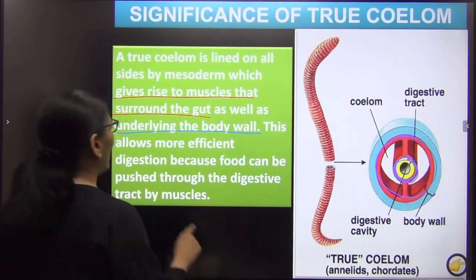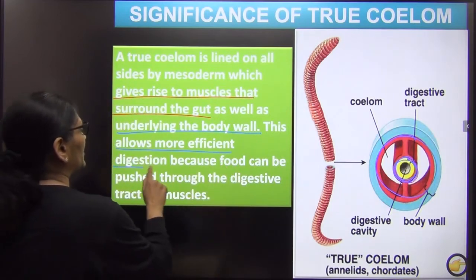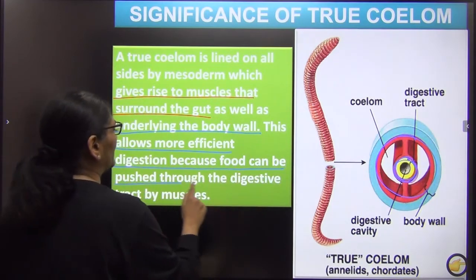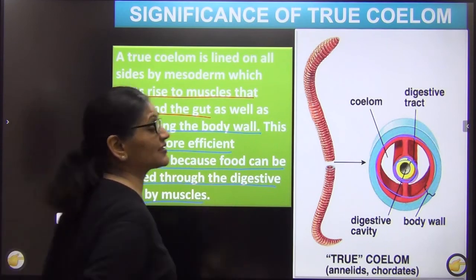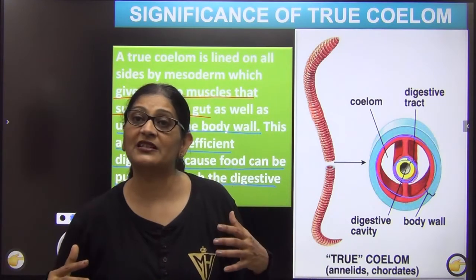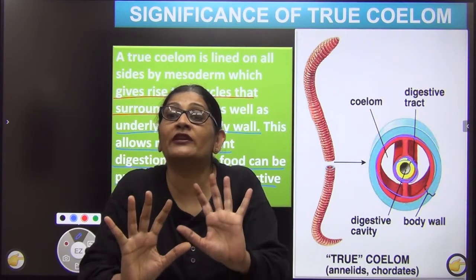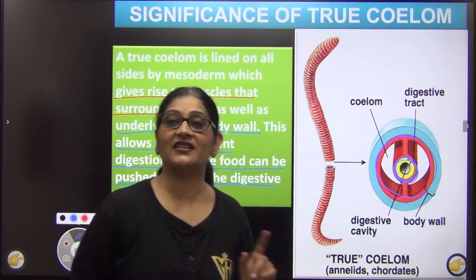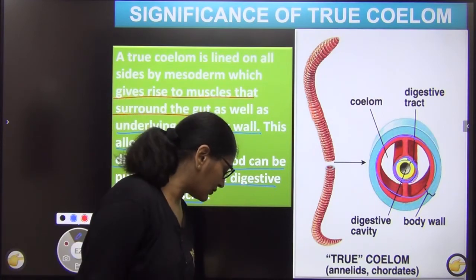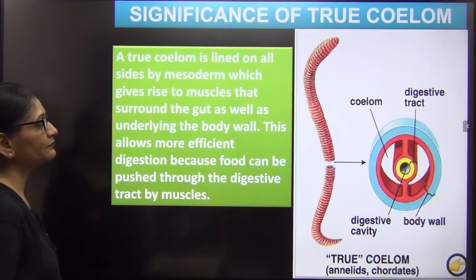As a result, there will be efficient digestion because food can be pushed through the digestive tract by muscles. Your body has flexibility and the digestive system is also better evolved. Why? Because food can be easily pushed through the digestive system. Is that clear? So this is about your coelom.